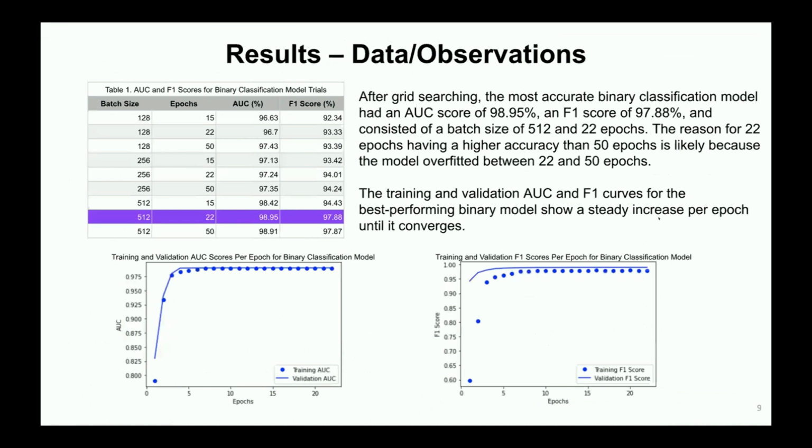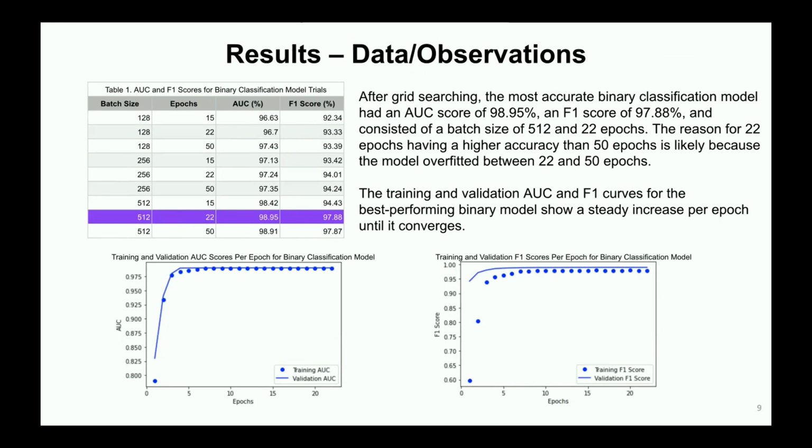To evaluate the reliability of the binary convolutional neural network, 2 accuracy metrics, AUC and F1 scores, were evaluated for 9 combinations of different batch sizes and epochs. A grid search was utilized to optimize the efficiency of the evaluation, and the obtained metrics of each epoch were recorded to construct training and validation curves.